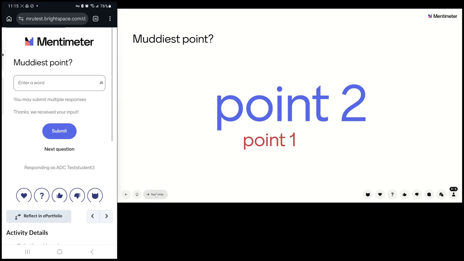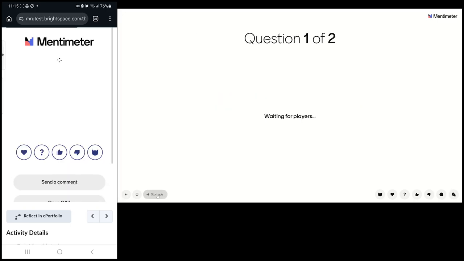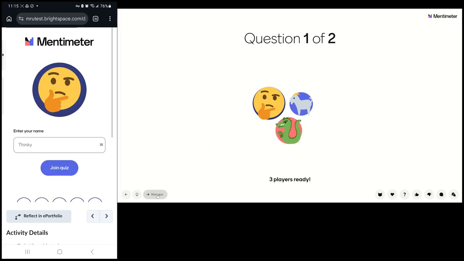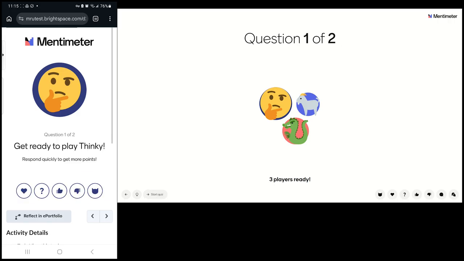And then the instructor can go to the next slide, and they're going to have a quiz. Now, I don't have to reveal my real name because I don't want other people to know whether I got an answer right or wrong. So they give me a suggested name, and I can go with this one. But you can also type in a different one if you want a different name. So I'm just going to go with this one, and the other students are as well.